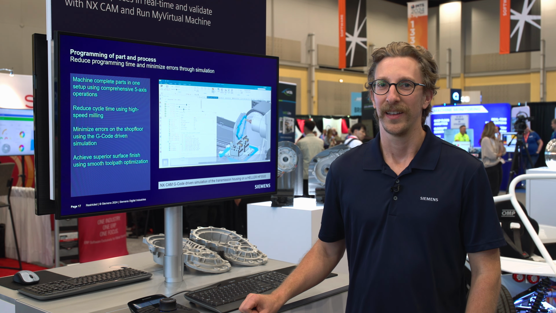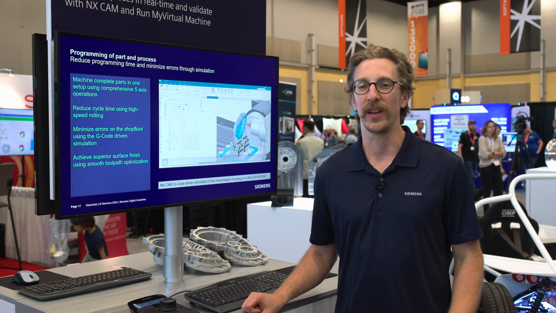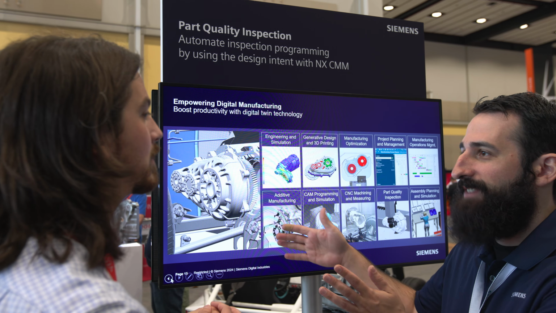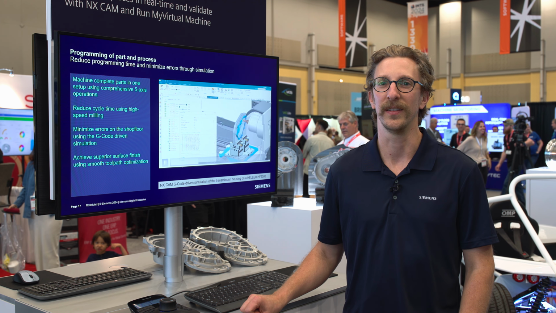Once we've done that, we're going to have a completed cut part after we've run it on the machine, and then we're going to take you to the CMM inspection where we do programming for inspection of the part.